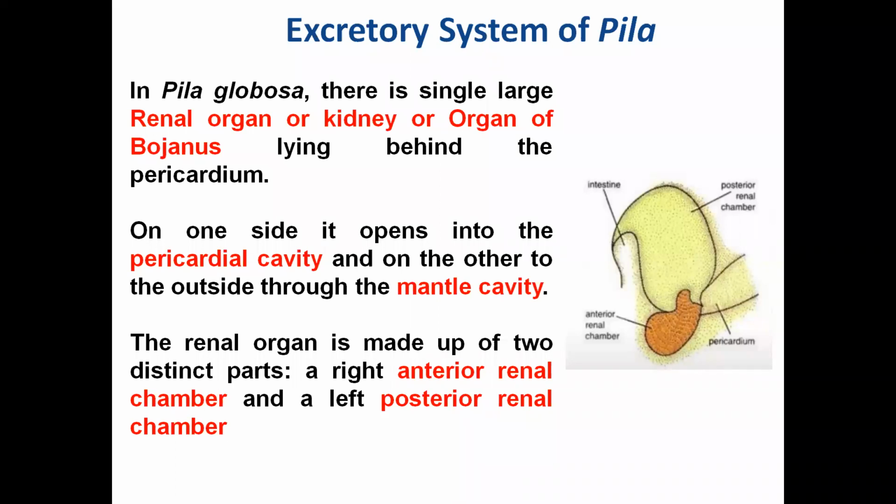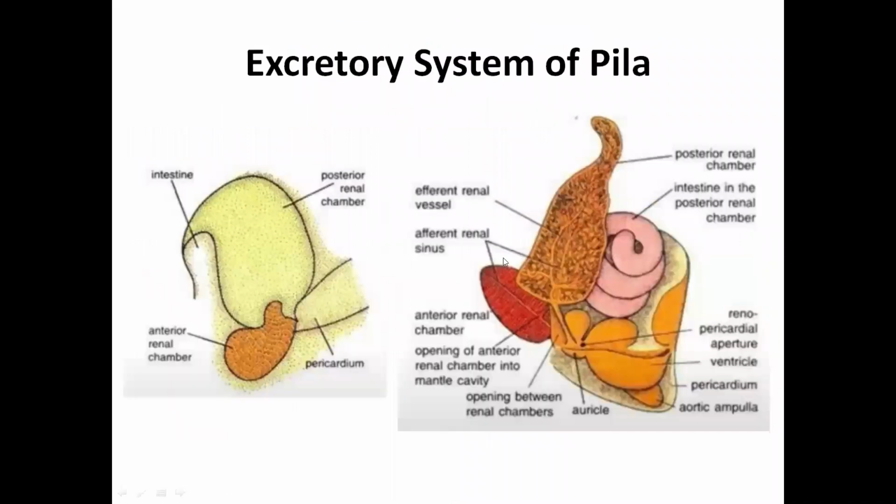So as I have told, the organ of Bojanus has two distinct parts: the anterior renal chamber, which is smaller, and the posterior renal chamber, which is hook shaped.